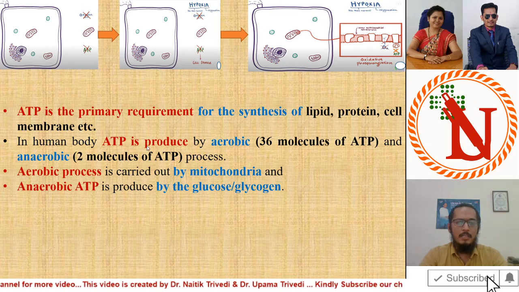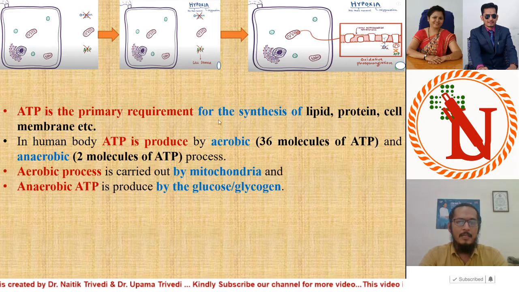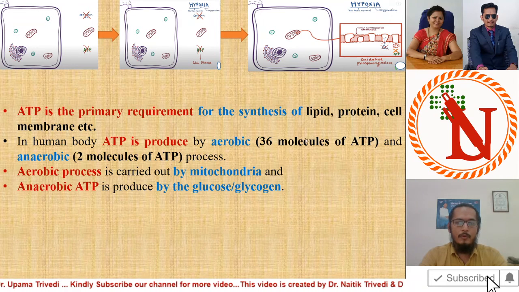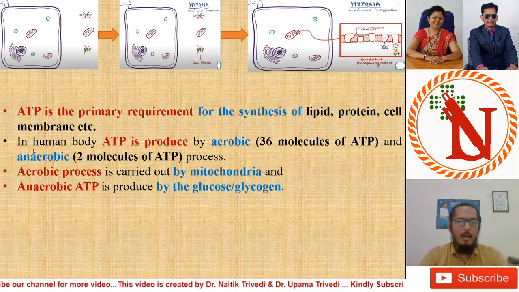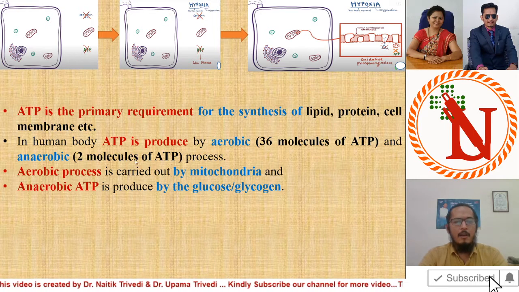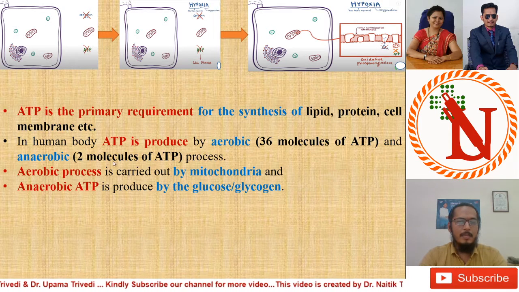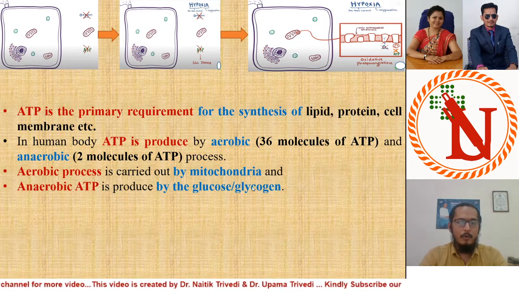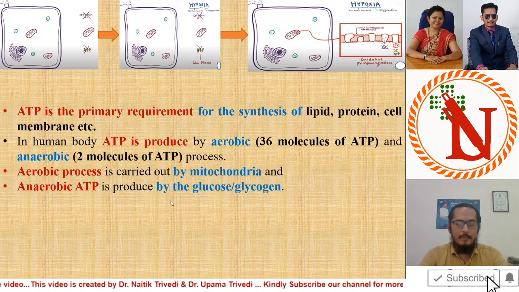In the human body, ATP is produced by aerobic reaction and anaerobic reaction. Aerobic reaction, that means what? By using oxygen molecules, mitochondria produce nearly 36 molecules of ATP. And anaerobic reaction, that means what? Without using oxygen, it produces two molecules of ATP. Anaerobic reaction is carried out by glycogen. Glycogen is converted into lactic acid and it produces two molecules of ATP.